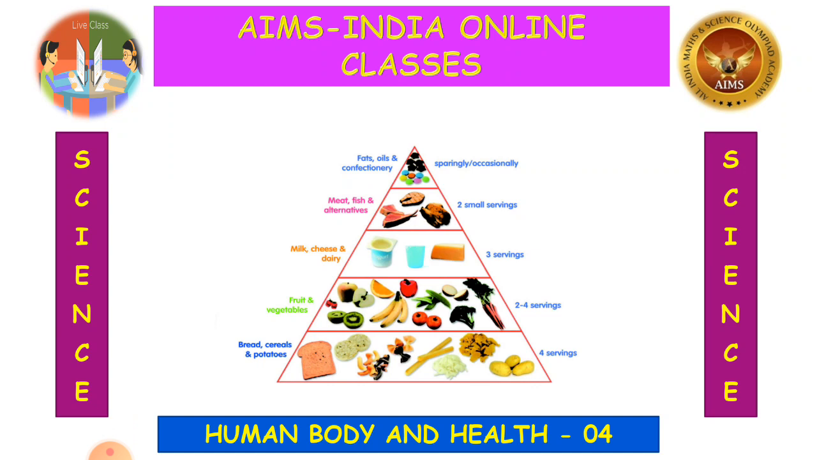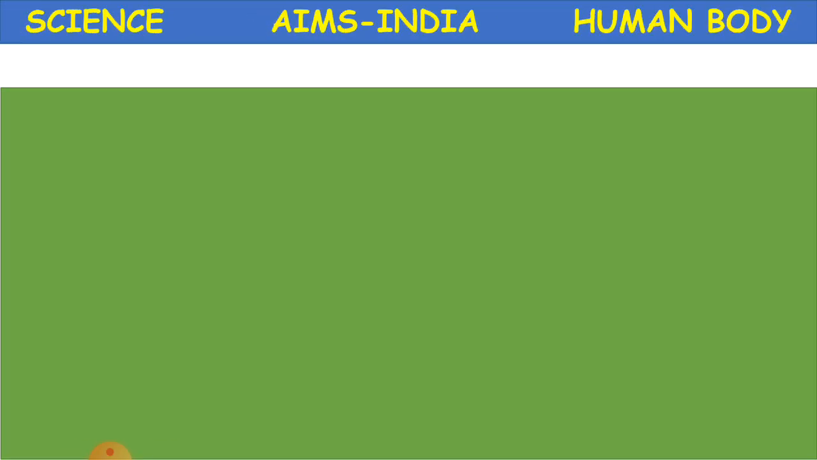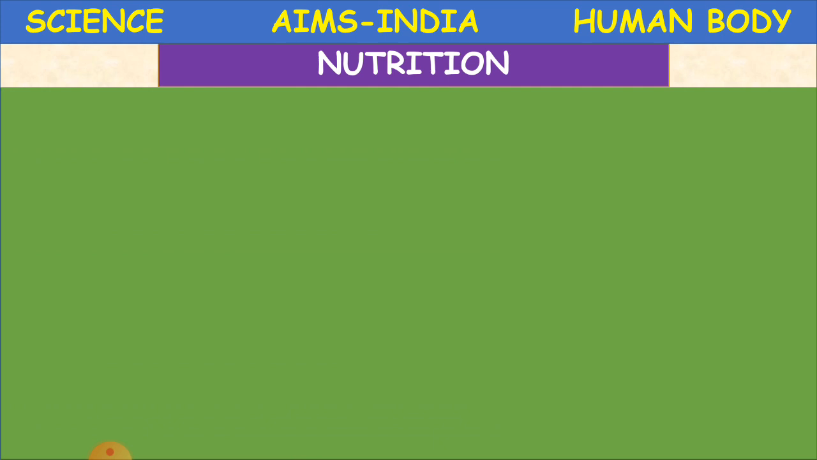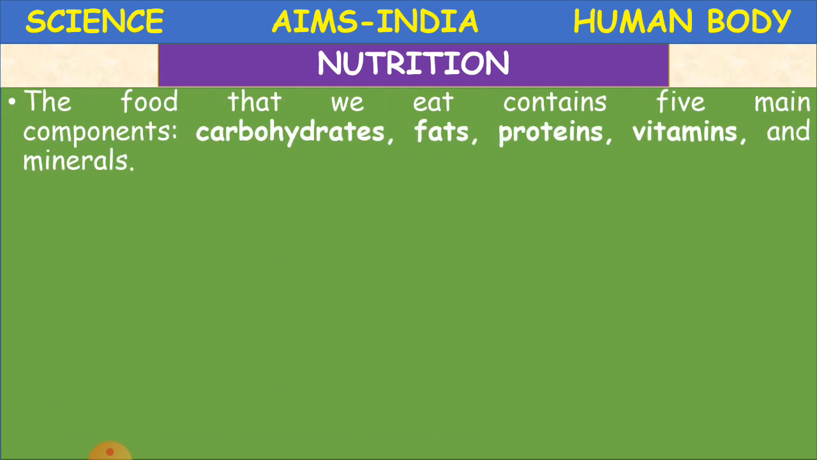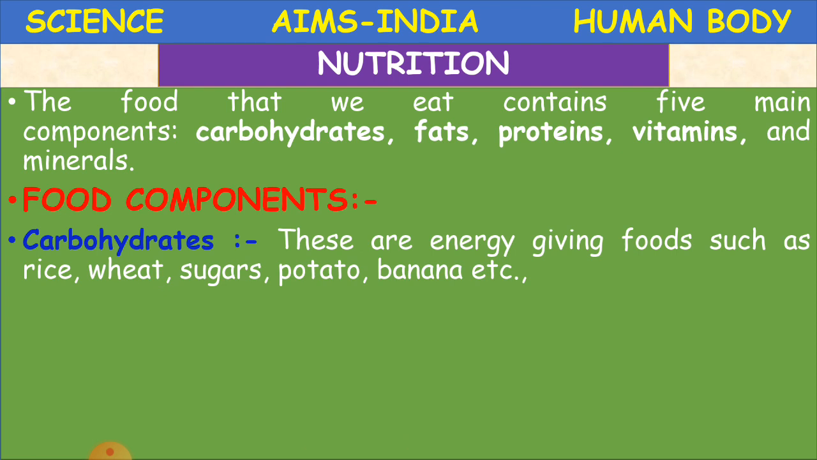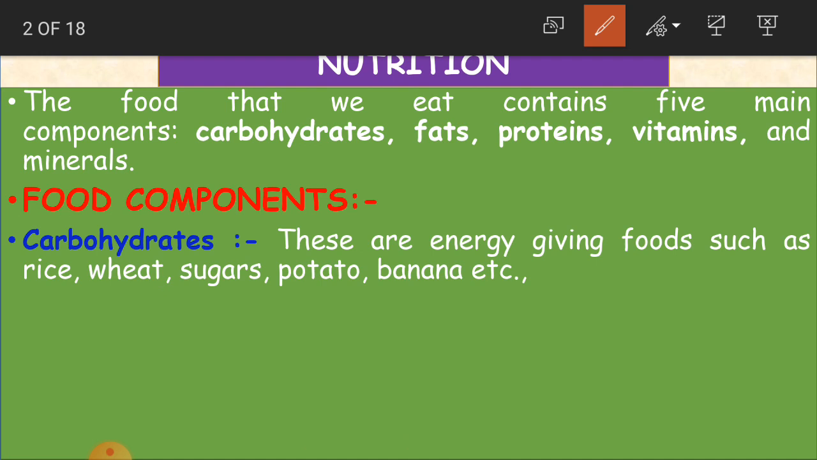So today we are going to continue about human body and health, that is part 4 from our science subject. Clear children? Yesterday we discussed nutrition, and today we learn more about it. What is nutrition? As we said, the food that we eat contains five main components. And what are they? Carbohydrates, fats, proteins, vitamins, and minerals.